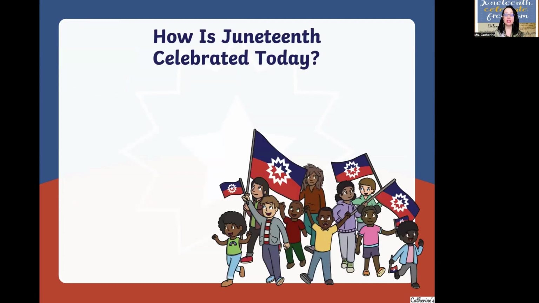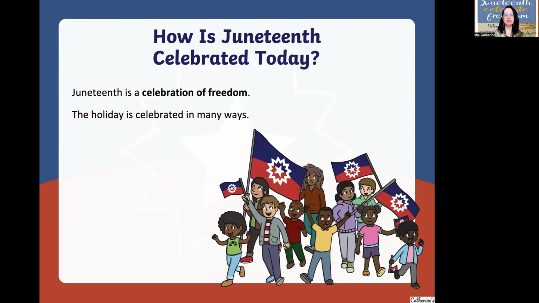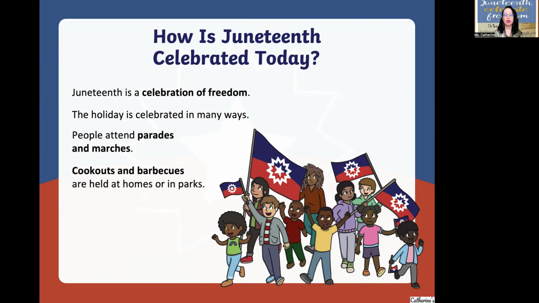How is Juneteenth celebrated today? Juneteenth is a celebration of freedom. The holiday is celebrated in many ways. People attend parades and marches. Cookouts and barbecues are held at homes or in parks.